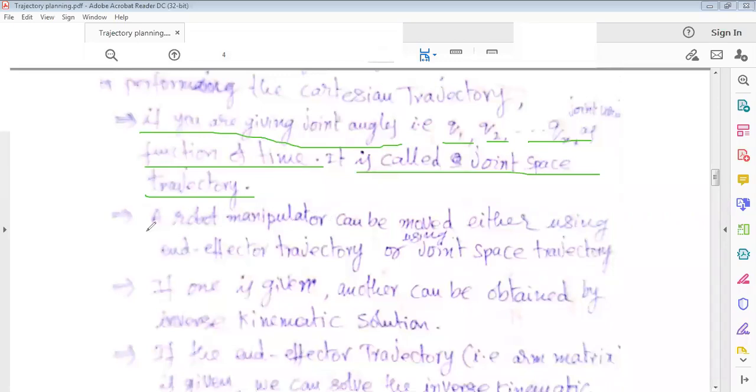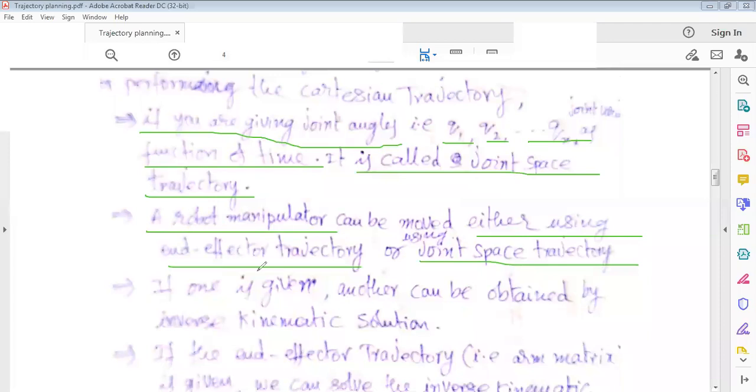A robot manipulator can be moved either by using the end effector trajectory or by using the joint space trajectory. In both ways, we can move the manipulator, either by Cartesian space trajectory or joint space trajectory.